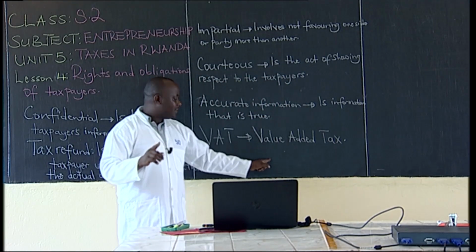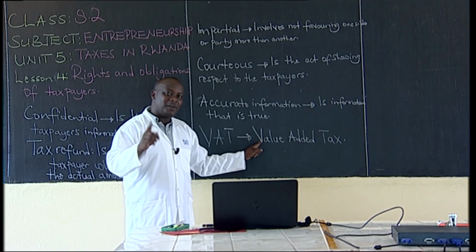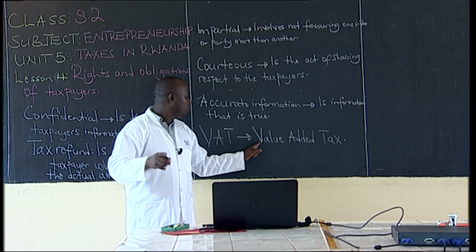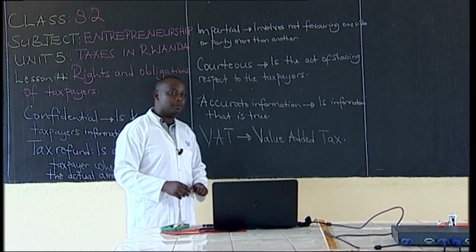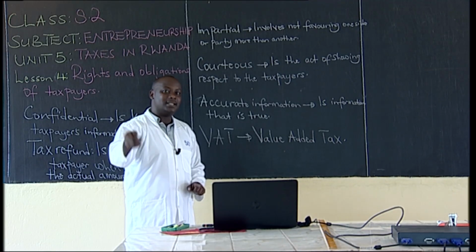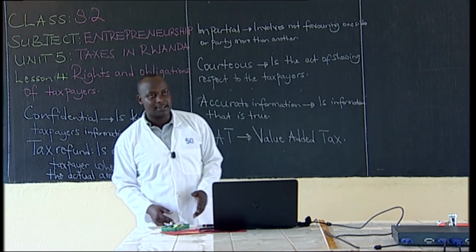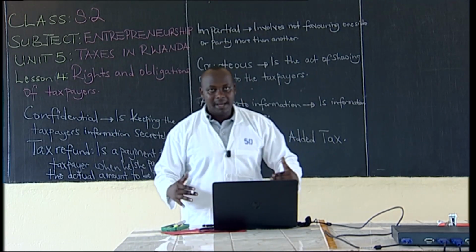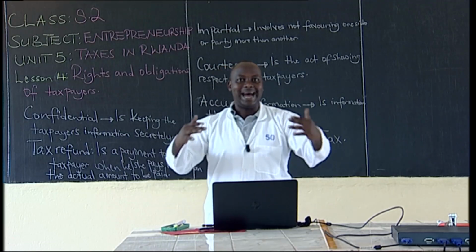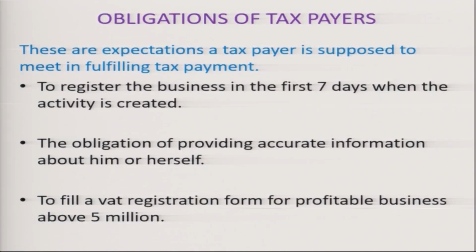Now, for businesses that earn above 5 million, they should fill a VAT registration form and start paying value added tax, because the meaning of the word VAT is value added tax. Taxpayers who own businesses that earn above 5 million as a profit should fill a VAT registration form and start paying value added tax. That is also one of the obligations of the taxpayers.